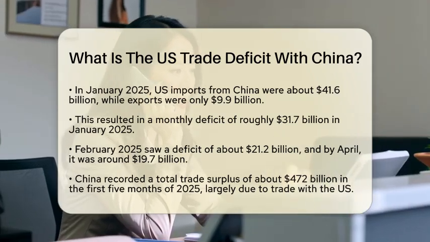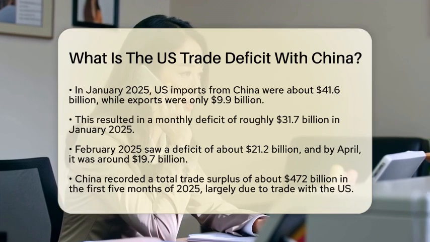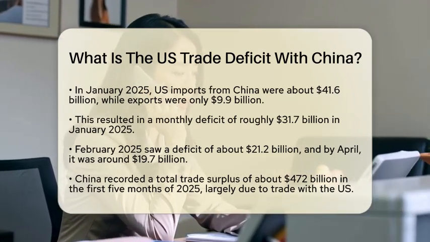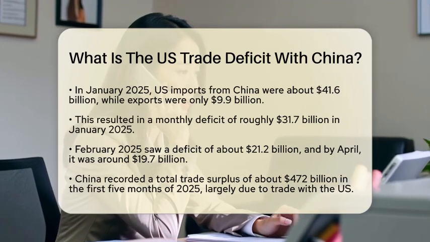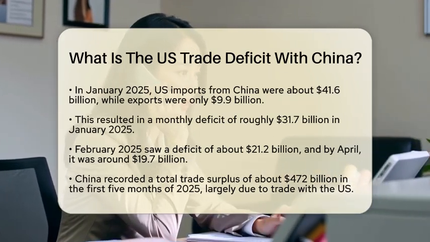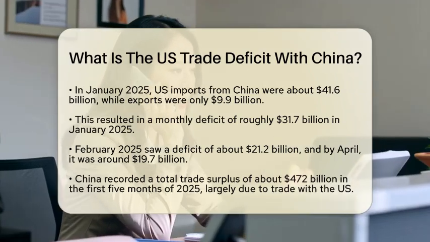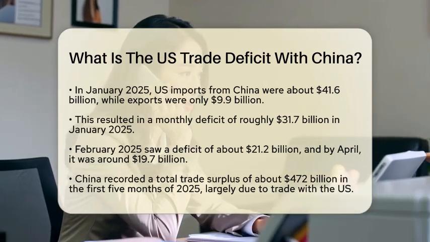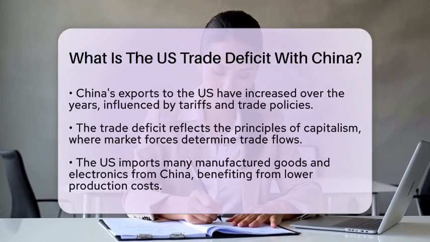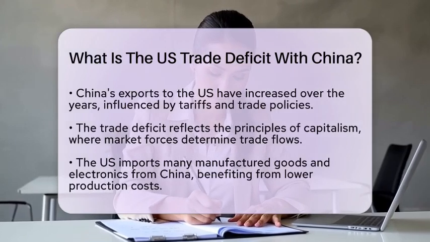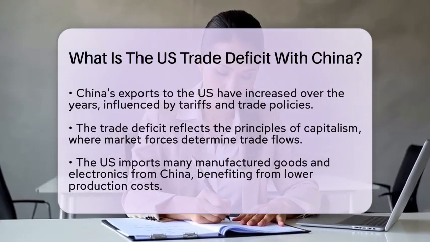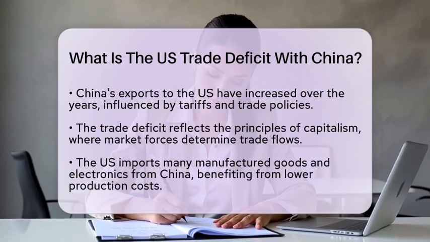From China's viewpoint, this trade imbalance contributes to its large trade surplus. In the first 5 months of 2025, China recorded a total trade surplus of about $472 billion. A significant portion of this surplus comes from trade with the US. China's exports to the US have steadily increased over the years, although there have been ups and downs due to tariffs and trade policies. This trade deficit is a natural result of capitalism, where market forces dictate trade flows.